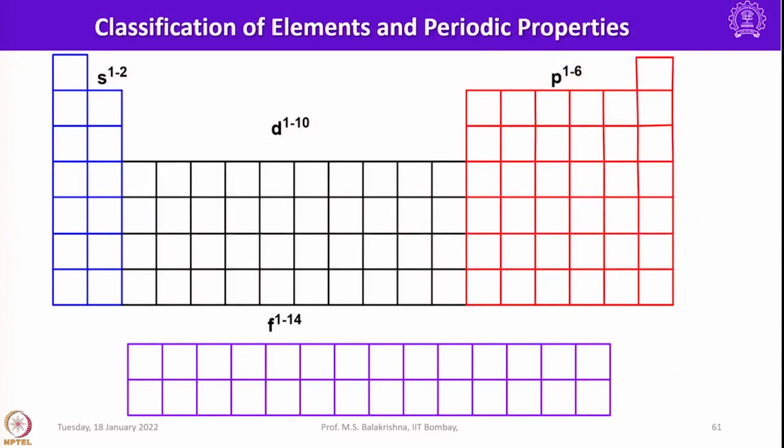And of course, you know that this is the classical periodic table we see nowadays. You can clearly see the classification of elements in this periodic table. We have 2 s-block and 6 p-block elements. We call them s- and p-block elements, or together main group elements, and then we have here the 3d, 4d, 5d series. We have 10 electrons starting from d1s2 to d10s2, and of course d10s2 falls to the zinc group. Since the zinc group has completely filled d orbitals, they are not considered as transition elements. In fact, their chemistry is much similar to main group elements.